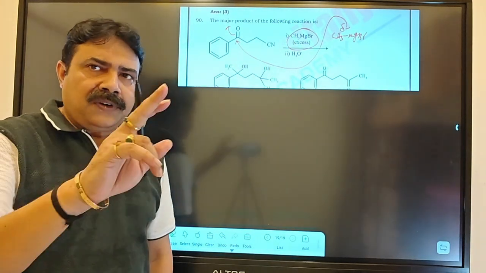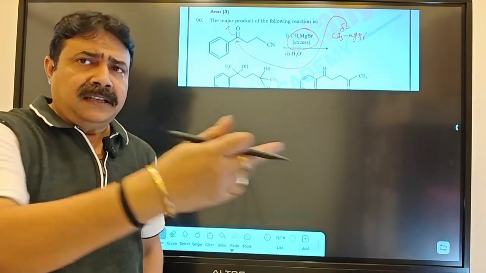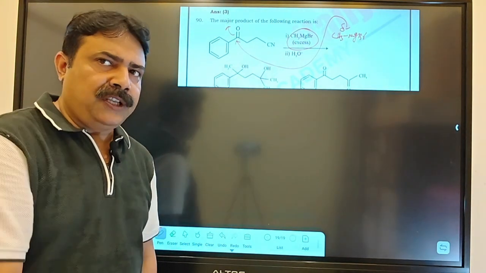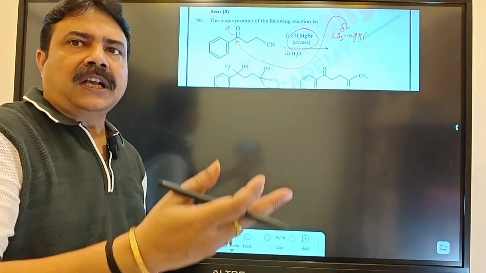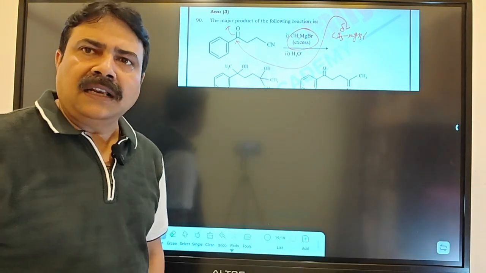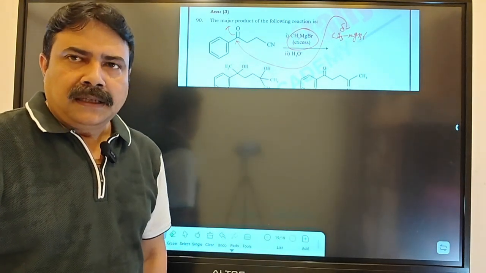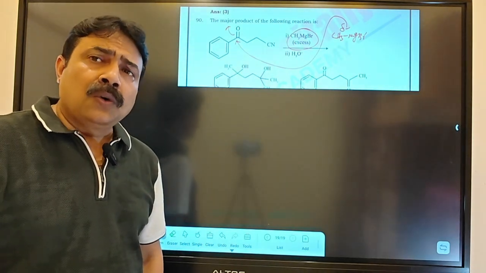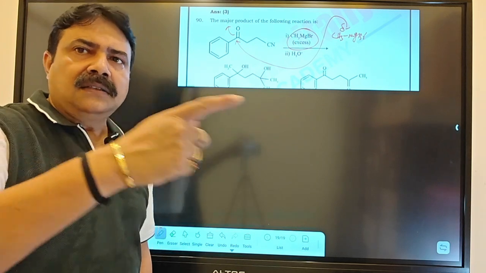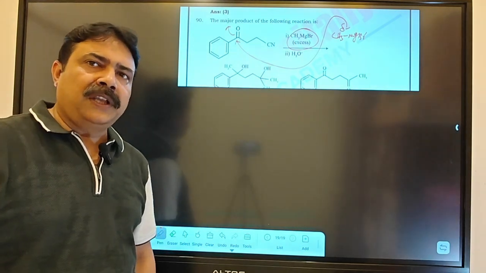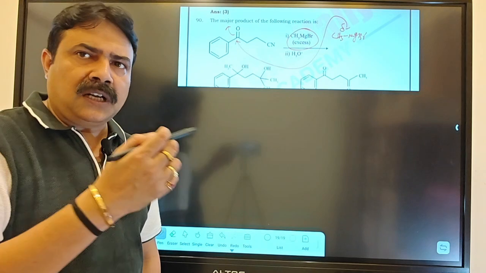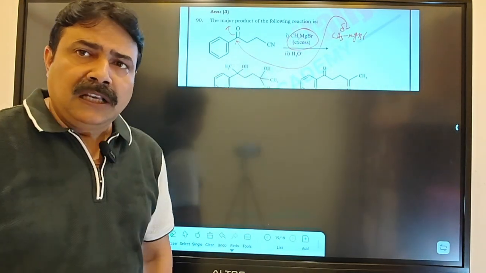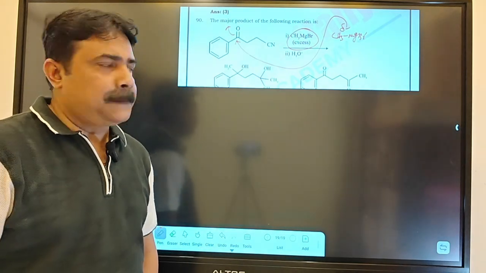there are 4 categories of reaction. First is acid base reaction. If acidic hydrogen is there, the negative part of the organometallic will abstract that one. Next, nucleophilic addition. If the electrophilic carbon or electrophilic site is there, then nucleophilic addition will happen. Next, SN2, like acid derivatives, RCOCl, RCOOR, ester. So like that, there will be tetrahedral pathway substitution. That means attack on the carbonyl carbon, bounce back of electron from O minus, and departure of a leaving group, Cl or OR minus, like that.